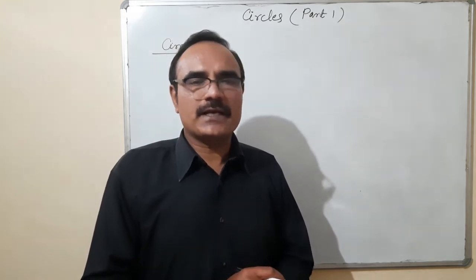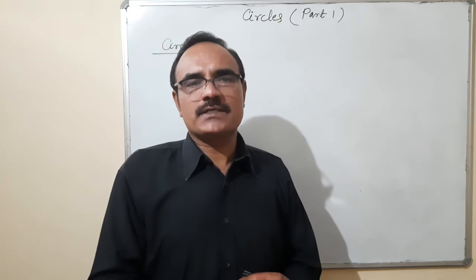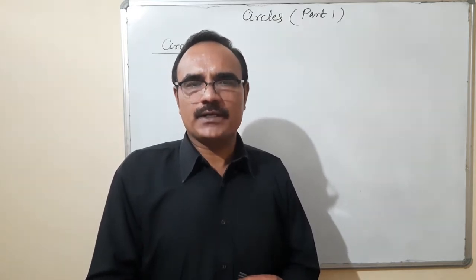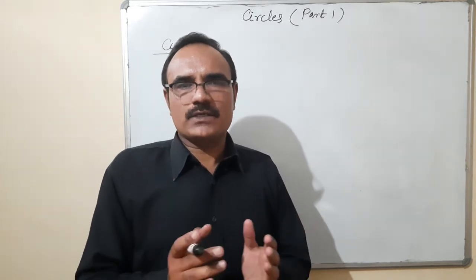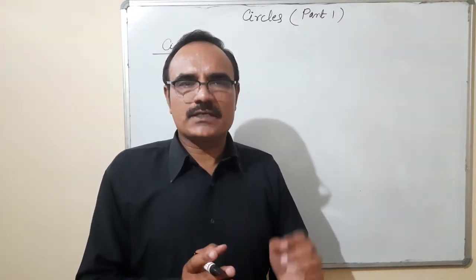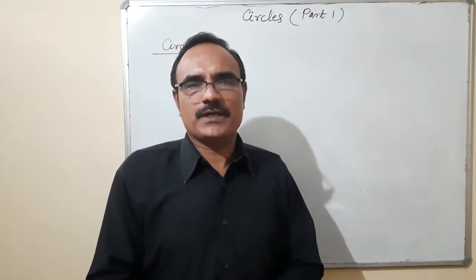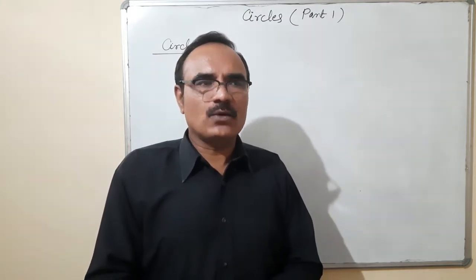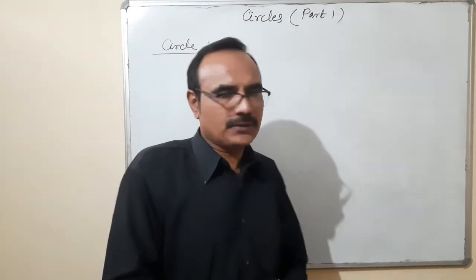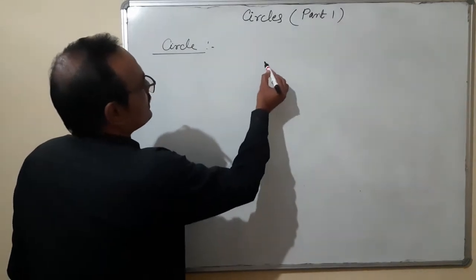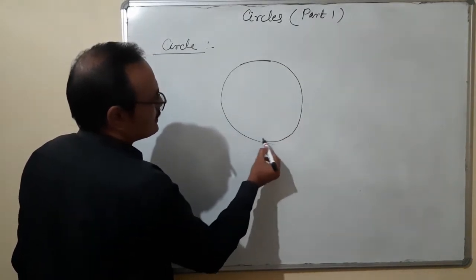By the way, one standard definition of it: a circle is a locus of a point which moves in such a way that its distance from a fixed point is constant. The fixed point is the center of the circle, and the locus of the point is treated as the circumference, that means the path of a circle. So this is a circle, any shape like this.